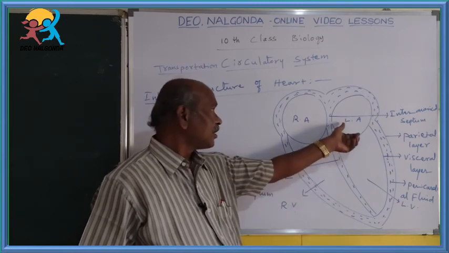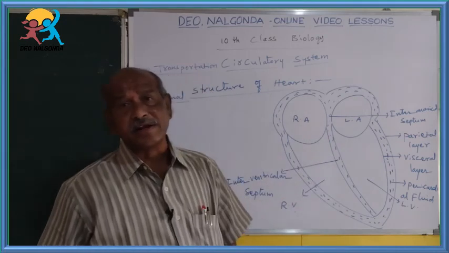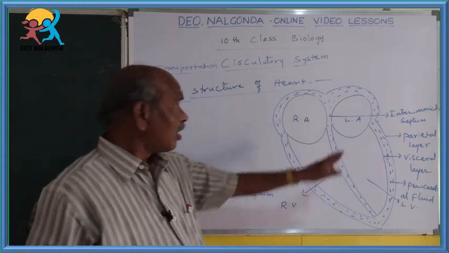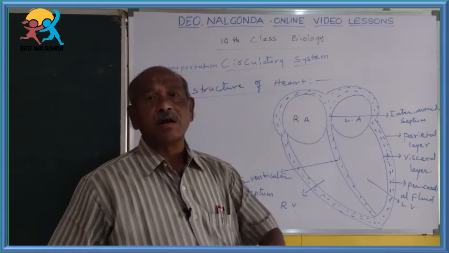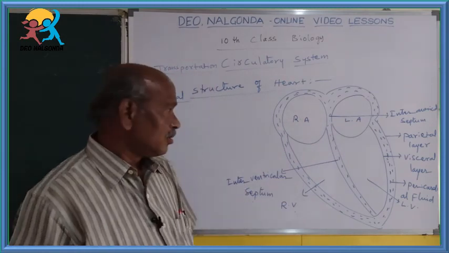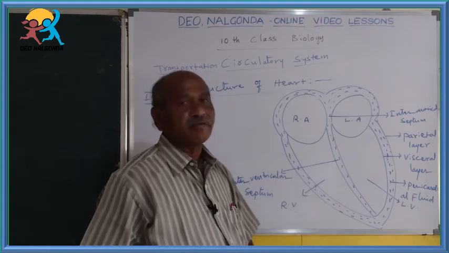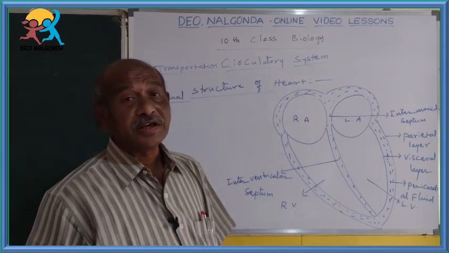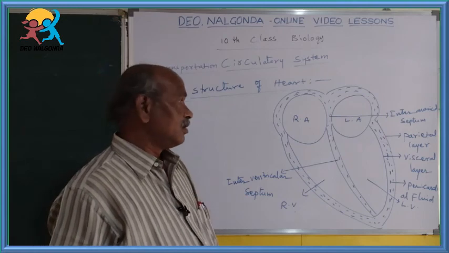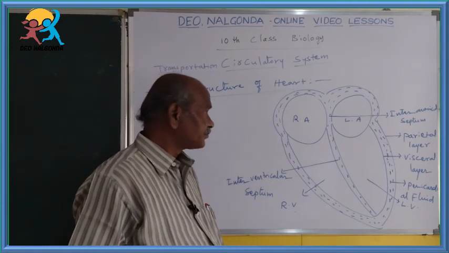Then another point, the walls of auricles or atria are thin. The walls of atria or auricles are thin, whereas ventricles are very thick. Very thick. Those are the structures we have to find.